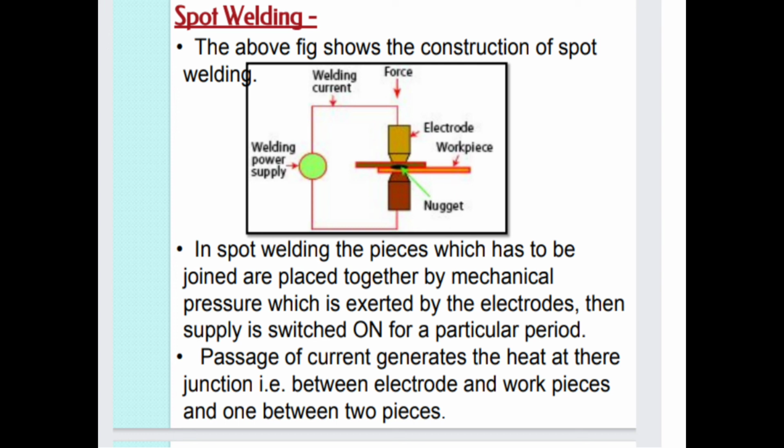In spot welding, the pieces to be joined are placed together under mechanical pressure exerted by the electrode. Remember, in spot welding we use mechanical pressure. Then the supply is switched on for a particular period. The passage of current generates heat at the junctions, that is between electrode and workpiece, and between the two pieces.